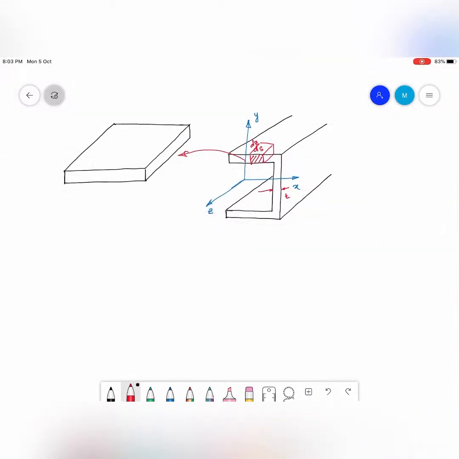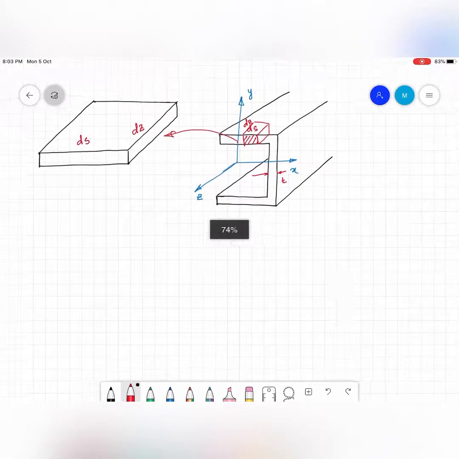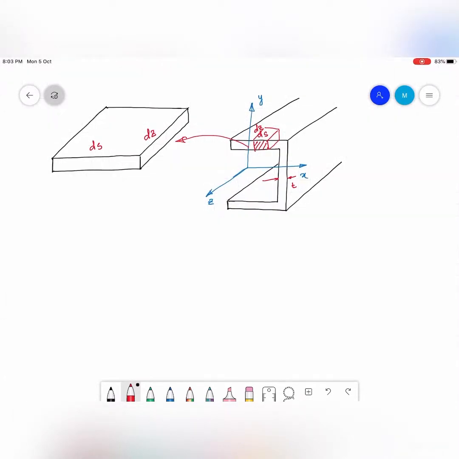So ds is this, dz is this. Now let us see what the stresses are going to be on this elemental area defined by dz and ds. So this is my elemental volume or unit, whatever you want to call it.